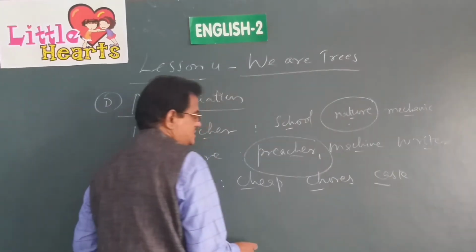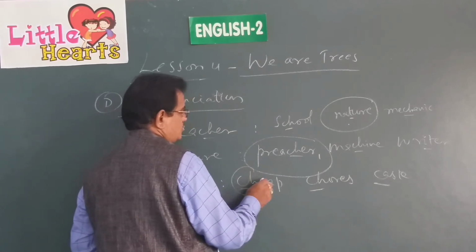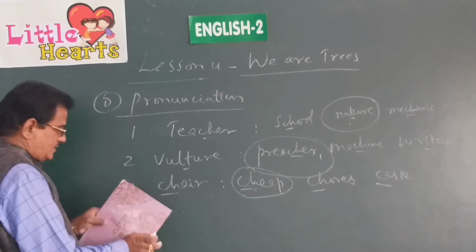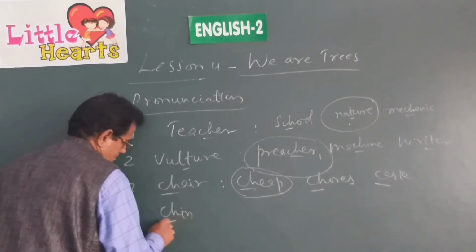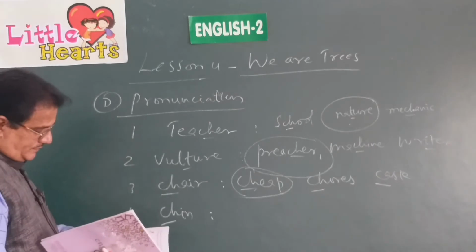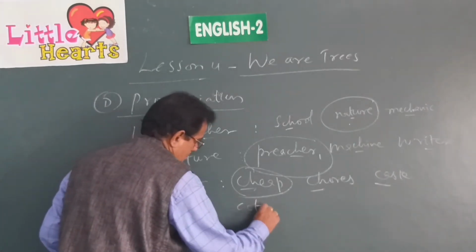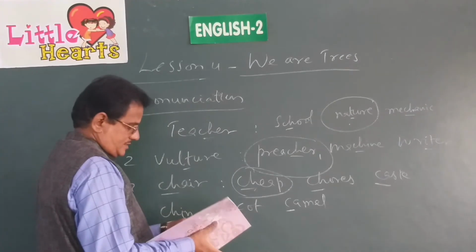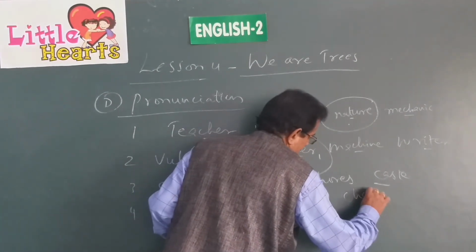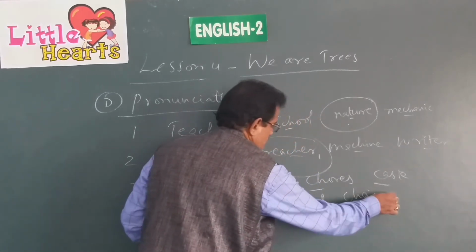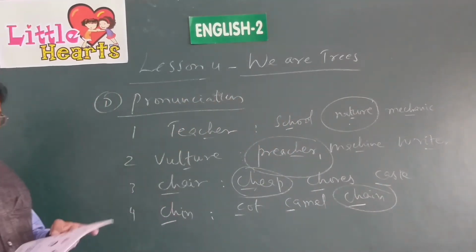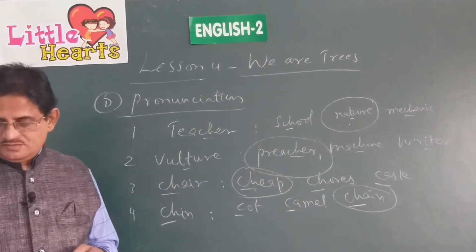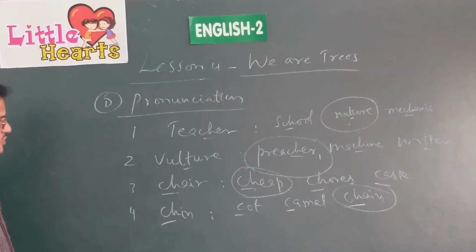This is pronounced as K. So you have to circle this word. Cheap, chair, chin, cart, camel. Look at the sound of the underlined part there. And chain. Chin, chain. So you have to circle this word. This is what all these exercises are about. Some important spelling rules are also given there.